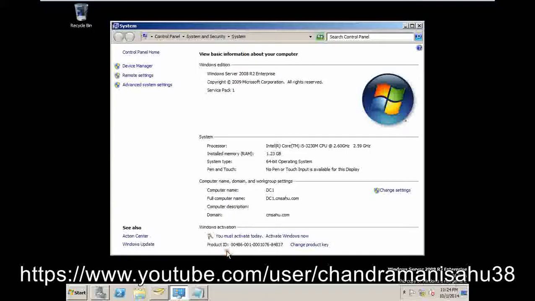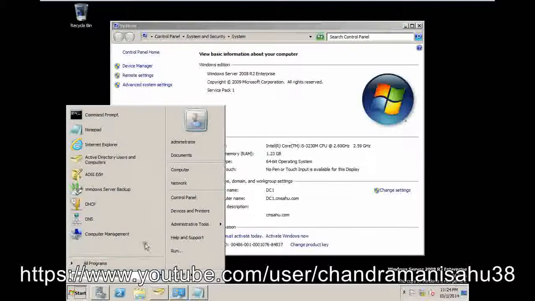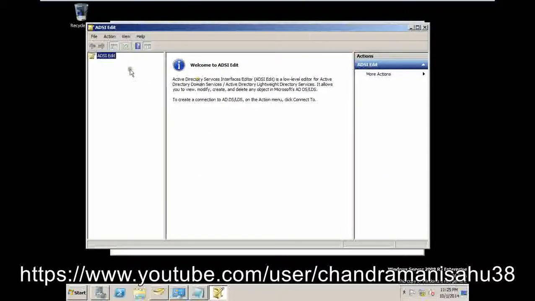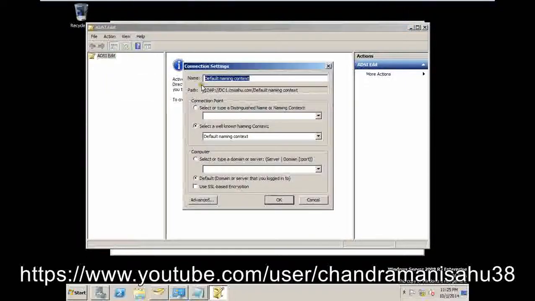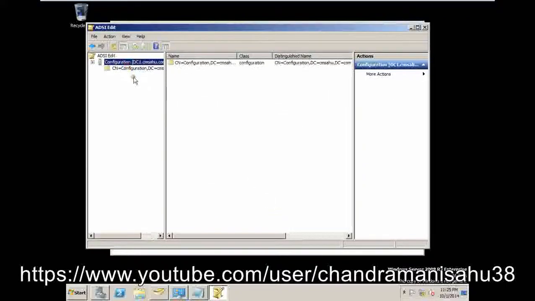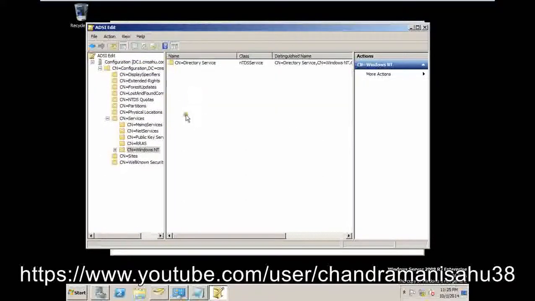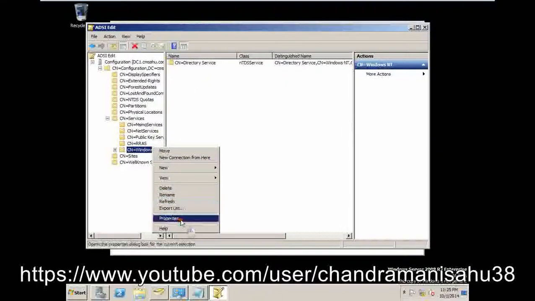For that I have made this one virtual machine, dc1.cmsahu.com, right? Before we see how to check the tombstone expiry period, you have to open the Administrative Tools and go to ADSI Edit. In ADSI Edit you have to connect and change to the Configuration naming context, and click OK. Just wait for some time. Yeah, it's done. Go to Services, then Windows NT, right-click Windows NT, and go to Properties.